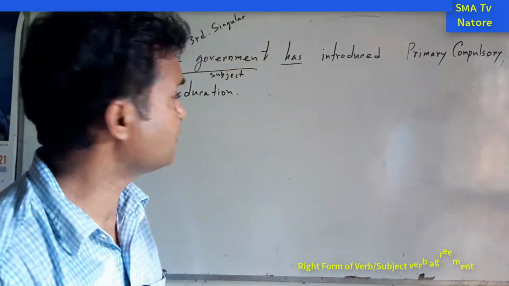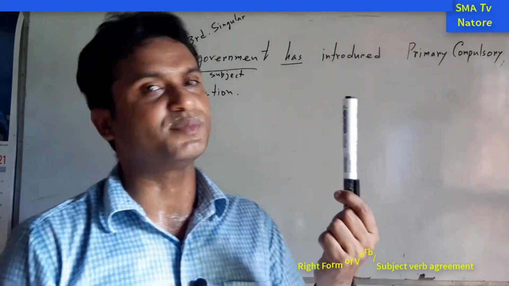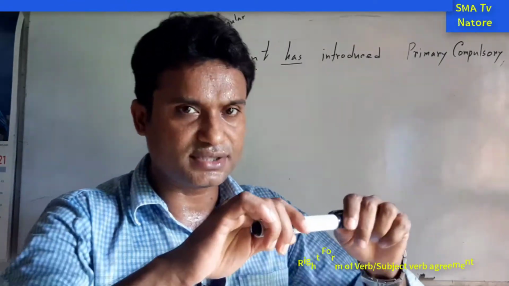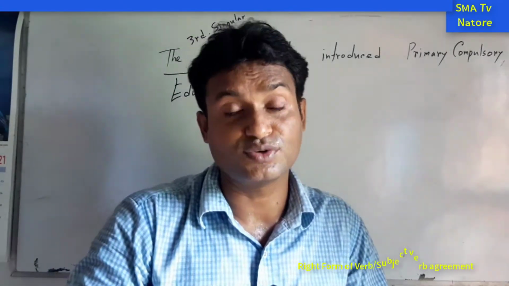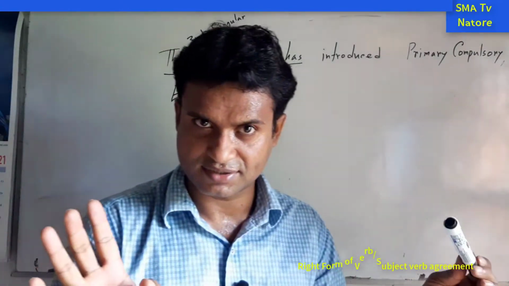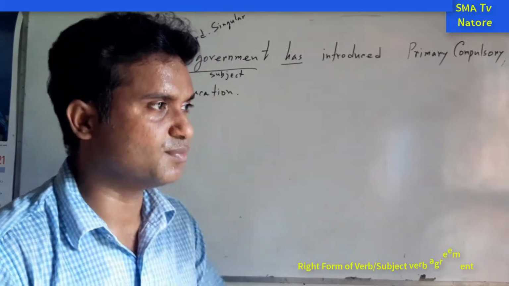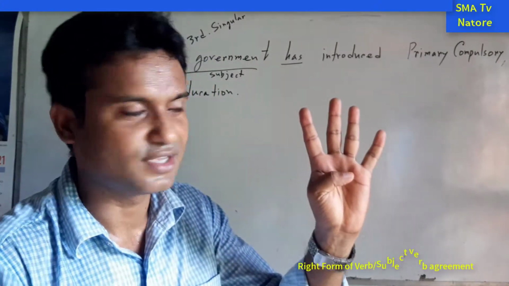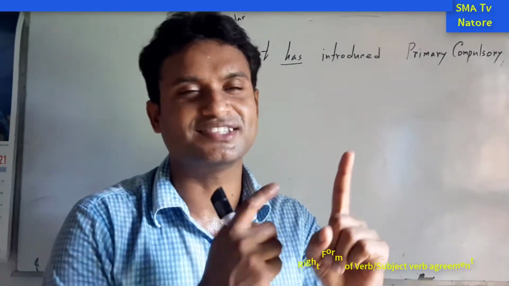We know what is singular. Singular is, for example, this is one marker, but this is two parts, one part head, another bottom part. So we can say that there are two parts. This is the plural form. For example, four fingers, one, two, three, four, it is not singular, but one finger, this is singular.